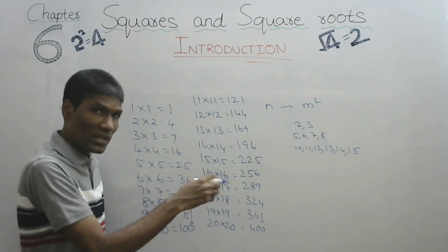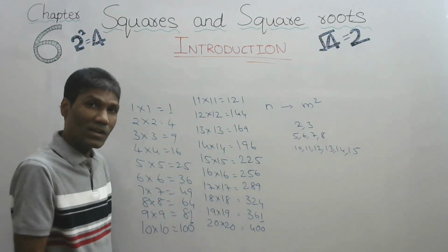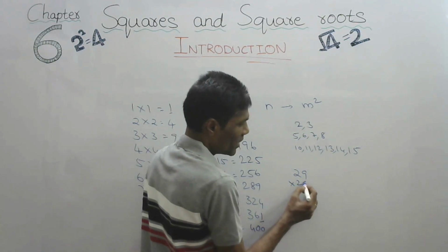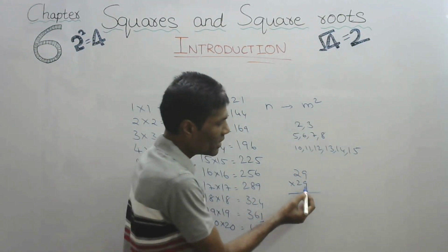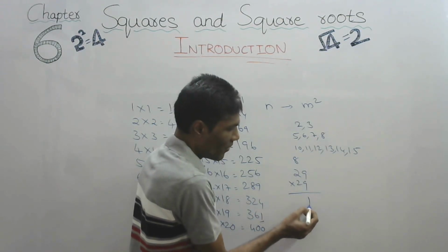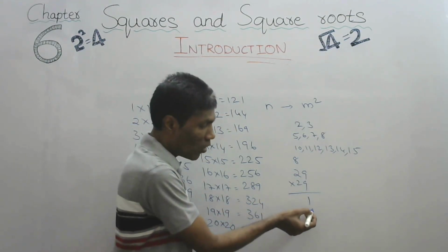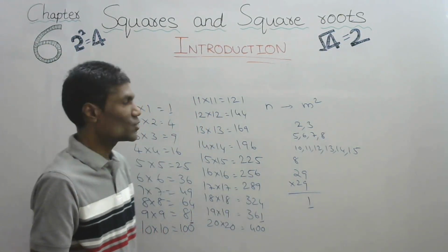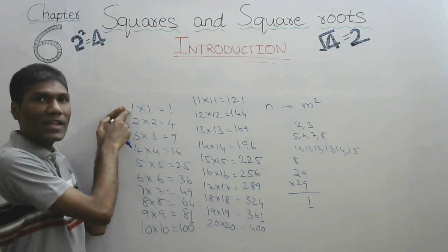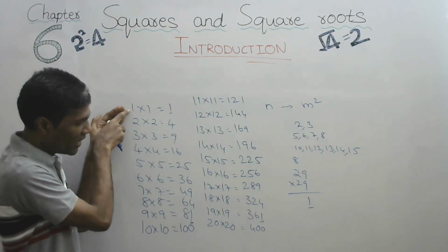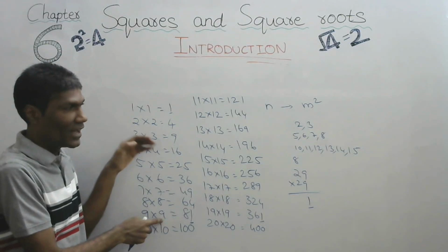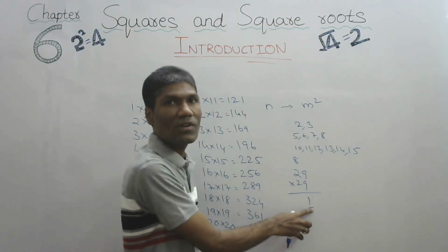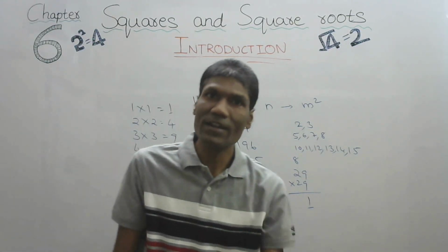Even if you take 29 into 29, 39 into 39, let us see, for example 29 into 29. When we are multiplying, 9 nines are 81, 1 and something will come. But what about the units place? That will be 1 only. So if we have any number ending with either 1 or 9, then in a square, the units place will always be 1.